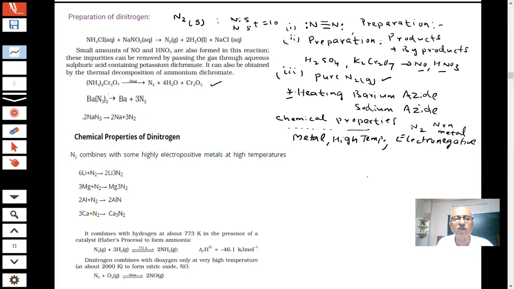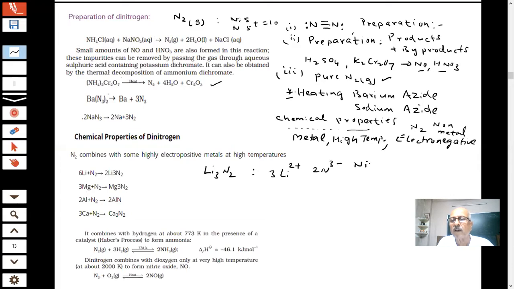Here we have shown the reaction of nitrogen with highly electropositive elements: lithium, magnesium, aluminum, calcium. What are you getting, students? What are these compounds known as? Li3N, students, what does it mean? It is lithium nitride: Li plus 1, N 3 minus.